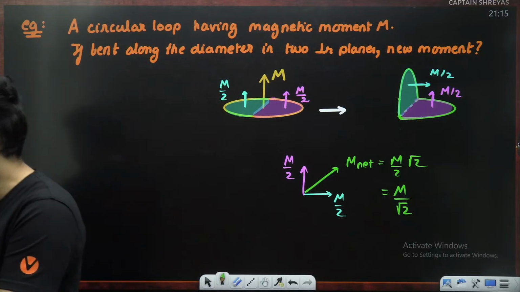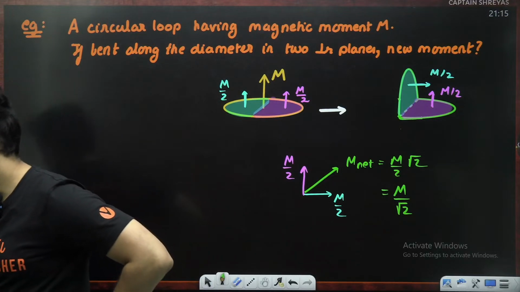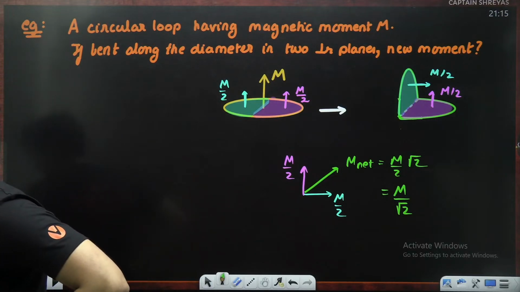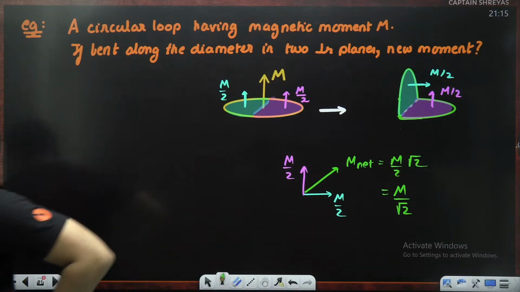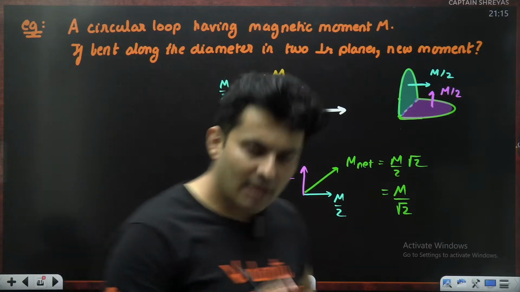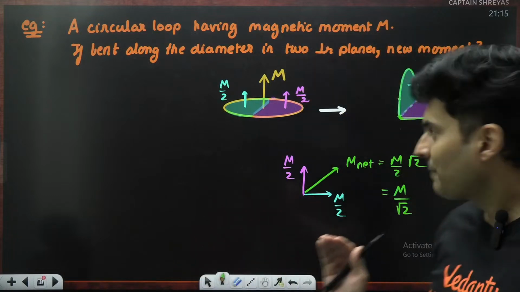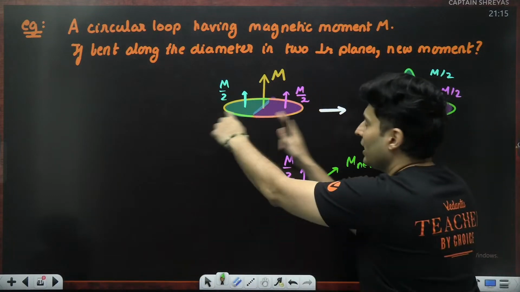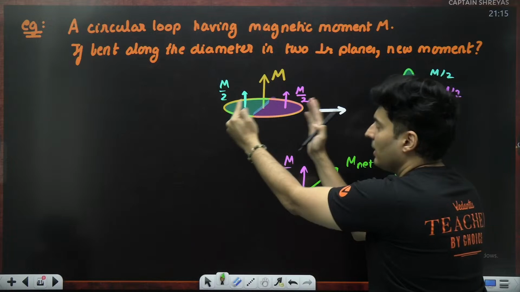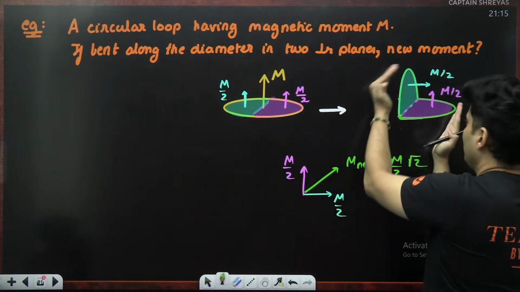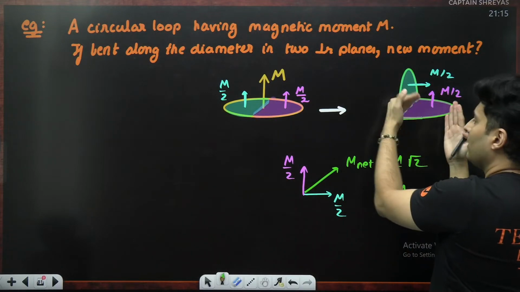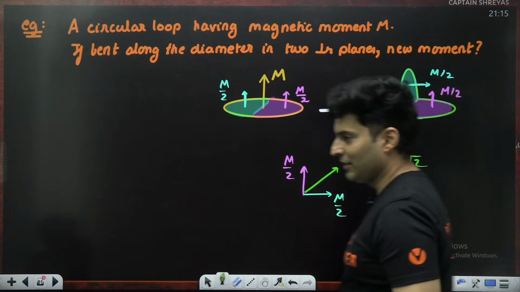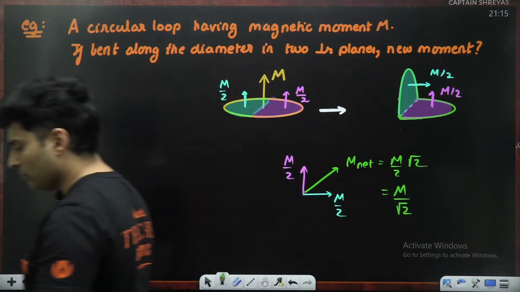It's a very fascinating way of solving the question. Is that absolutely clear? Everybody with me? Understood how we did it? We broke it into two halves, calculated the individual ones, reoriented it. We know it is a vector, did vector addition, we got the new magnetic moment. A very beautiful question.